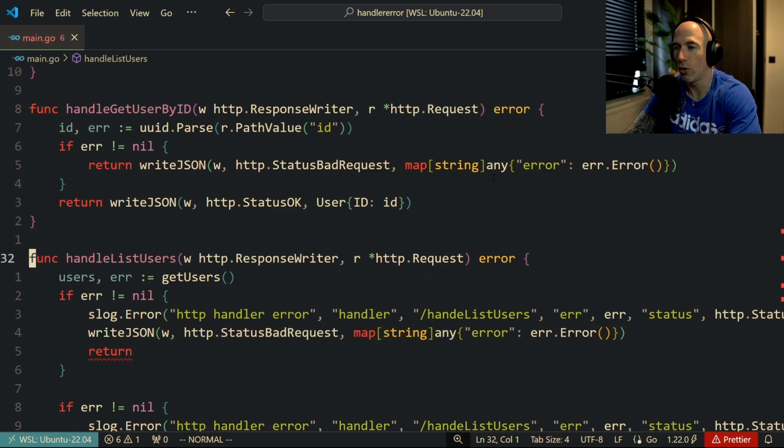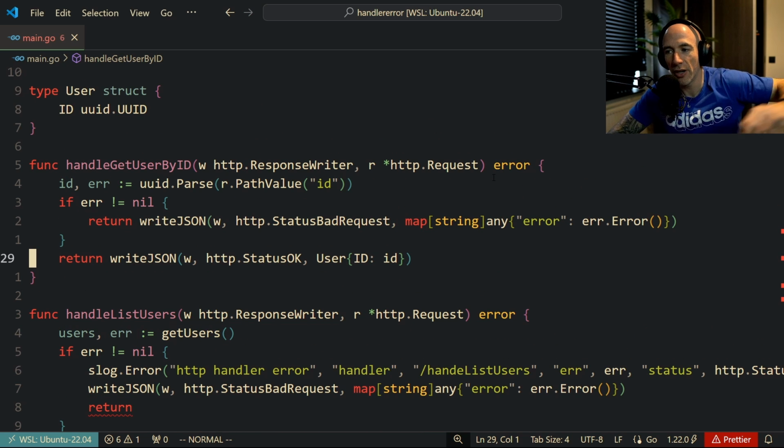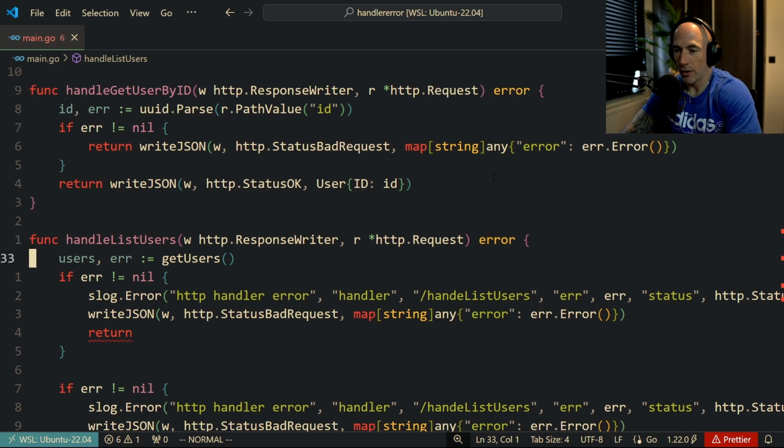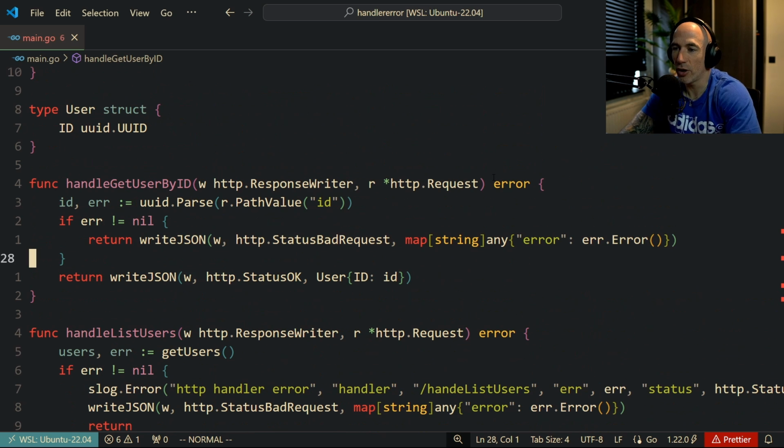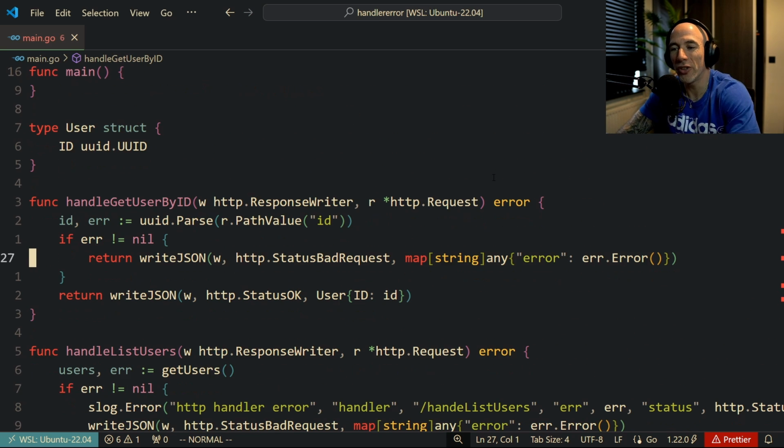Easy peasy. No logging needed. We just return what we need to return, and that's done. What we also can do is, to be honest, we don't even need to write JSON. You could do this, right?